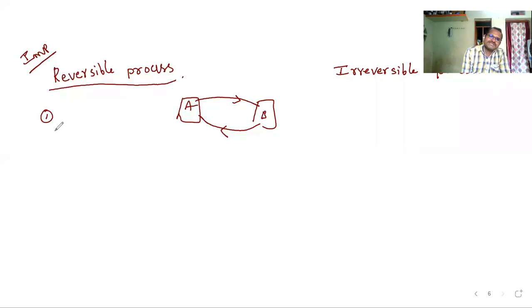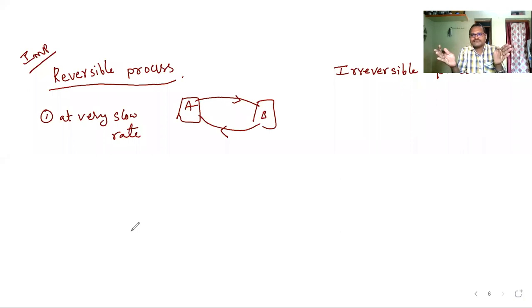First, the process should occur at a very slow rate. Means slow processes. For example, consider expansion of a gas. It should not happen quickly. Slowly it should expand, and slowly it should compress.